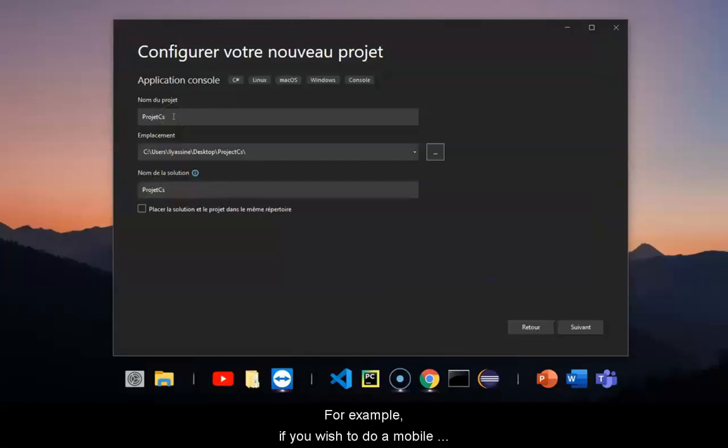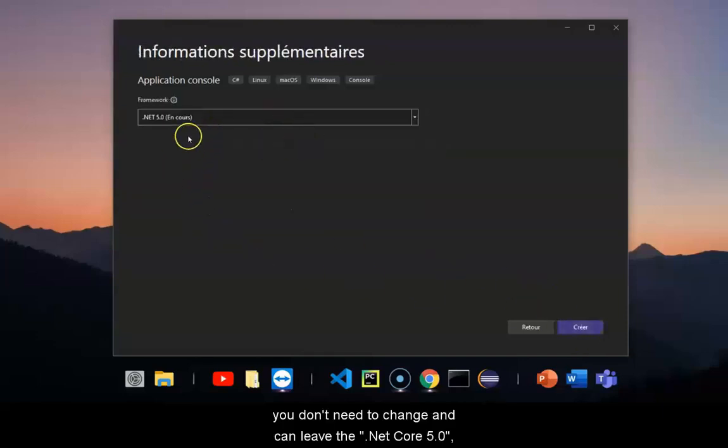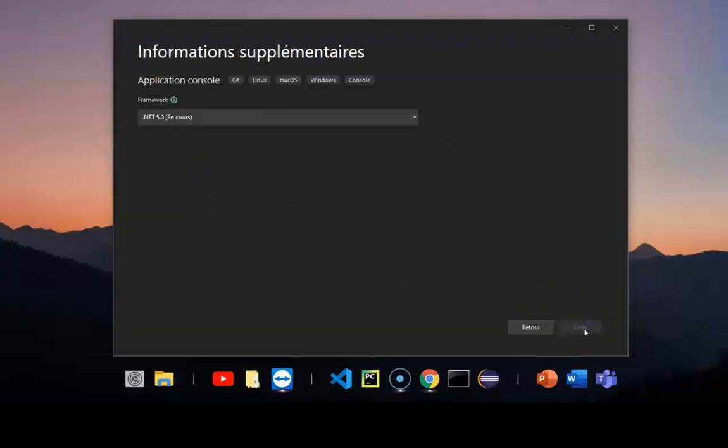For example, if you wish to do a mobile application project, you need to create a solution where you can find the Android application project as well as the iOS application project, etc. So basically, it is a box that contains several projects about the same subject. That's the only difference between the project and the solution. Here, you don't need to check this box, but click on Next. You don't need to change anything and can leave the .NET Core 5.0. Now you can click on Create. In the meantime, Visual Studio is creating your project.